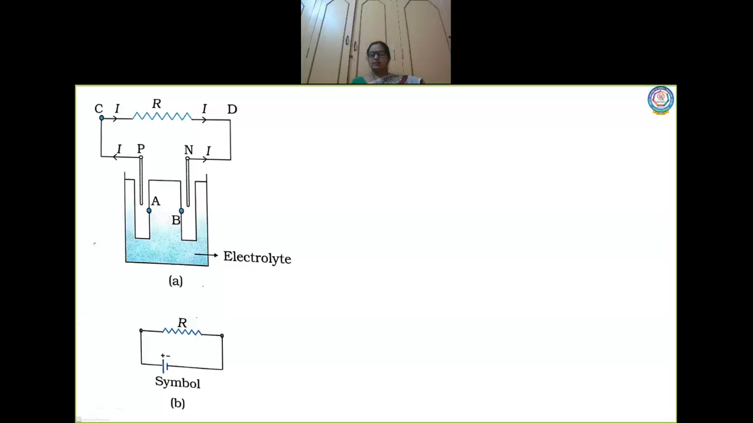Whenever we talk about cells, there are two types of cells, children. One is a primary cell, the other is a secondary cell. Primary cells are not rechargeable. Once the energy is lost, you can no longer use the battery. That is a primary cell.